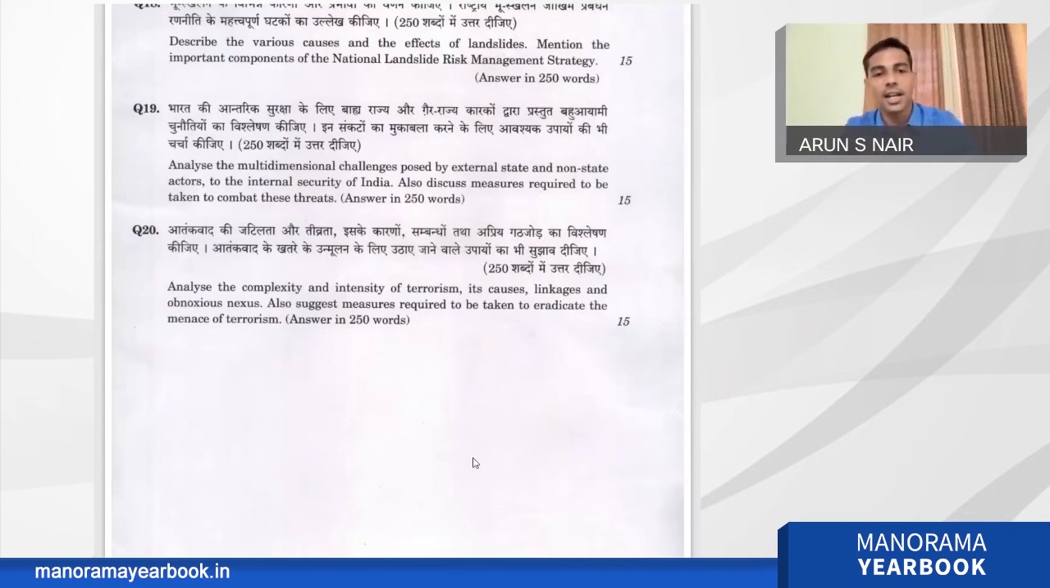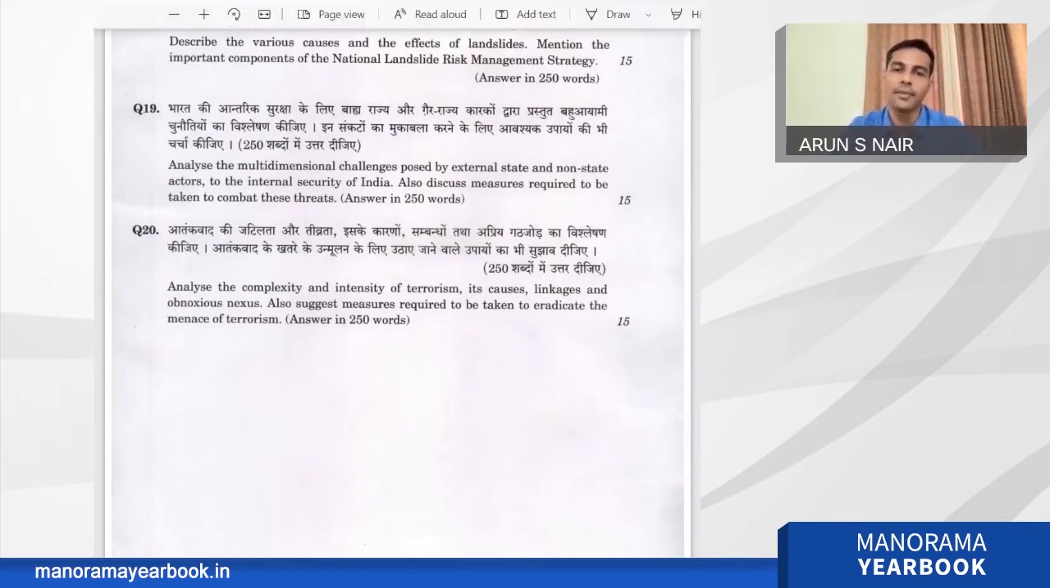So these are the 20 questions of GS paper 3, and I think most of the questions are direct. There were no unexpected questions asked. I think there is no need to skip any question completely. If we look at the entire question paper, internal security, disaster management, and environment are getting more and more prominence, along with the economy.